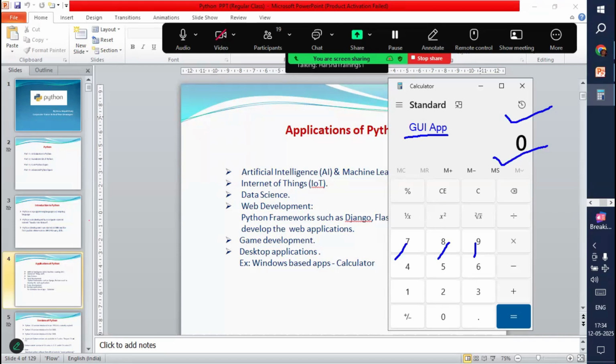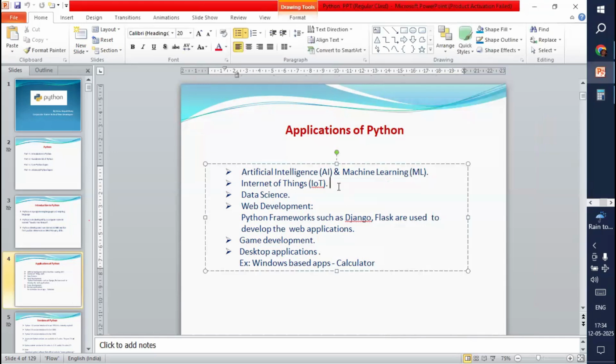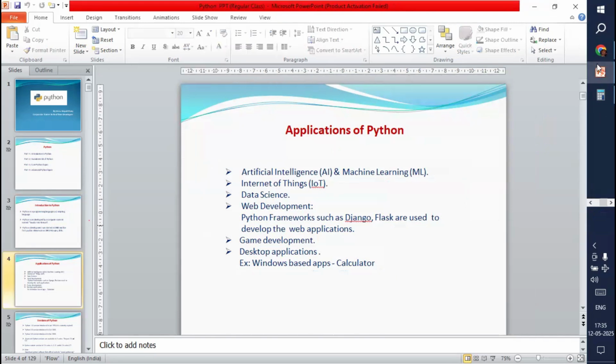Python also offers some separate modules to design these types of applications as well. So these are some of the applications. Also in the demo session, I will explain more and more applications of Python. You also can note everything. Fine then. So these are the applications of Python.